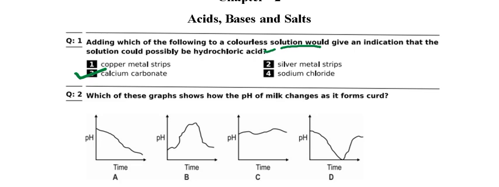Here is the graph. Each of these graphs shows how the pH of milk changes as it forms curd. If milk changes into curd, then which type of graph can we show for pH?